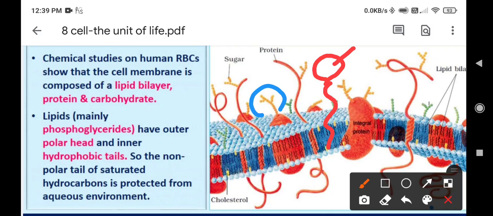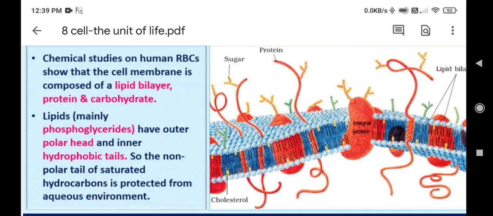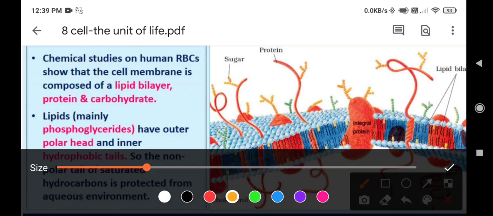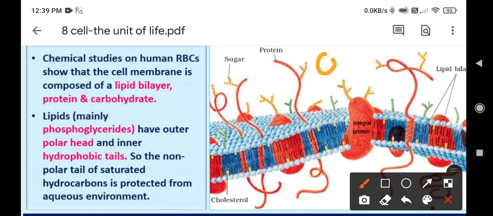If you look at the same structure, you will find that they look somewhat like this: polar head with tail, polar head with tail, arranged in this manner.